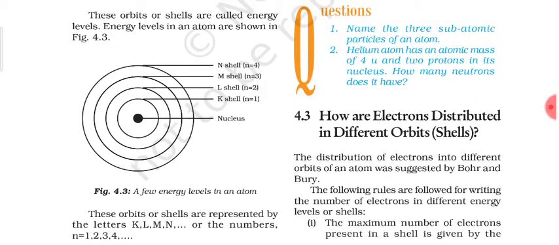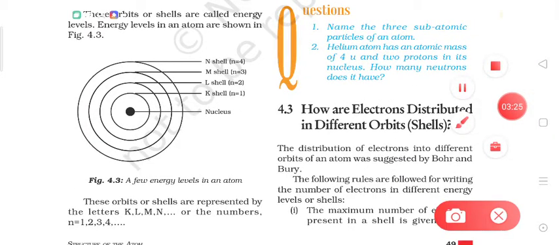Let's understand it by looking at this diagram. He said that there are certain fixed discrete orbits. Only these orbits are allowed.